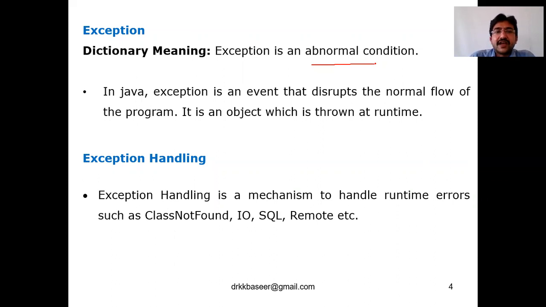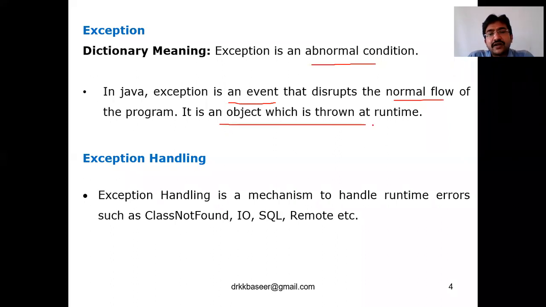That is the dictionary meaning. Coming to the definition, an exception is actually an event. An event is when you call a method. Calling a method, triggering a function, is called an event, that disturbs the normal flow of the program. So an exception is an event that disturbs the normal flow of the program, and it is an object which is thrown at runtime. Remember the word, it is runtime.